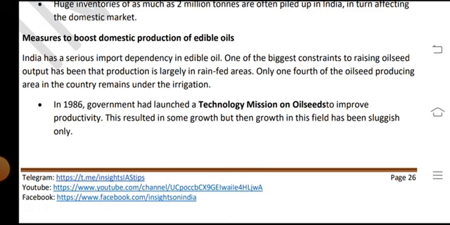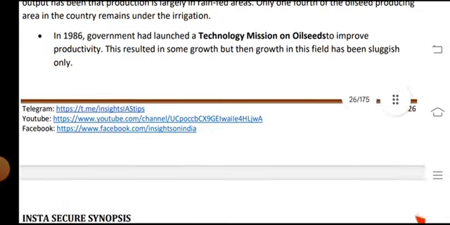In 1986 the government launched technology missions on oilseeds to improve productivity. This resulted in some growth, but then the growth in this field has been sluggish.